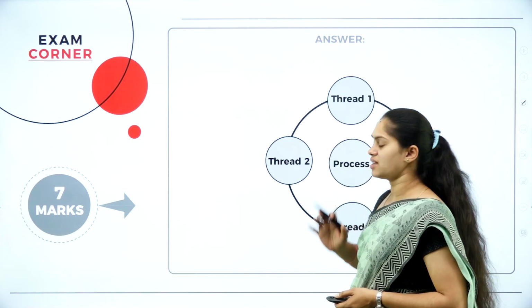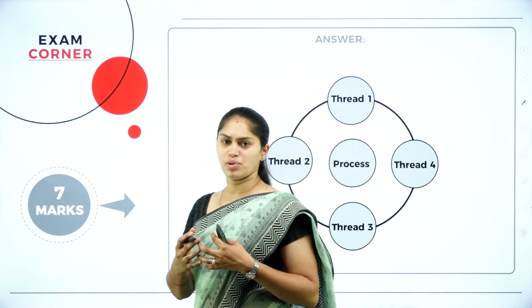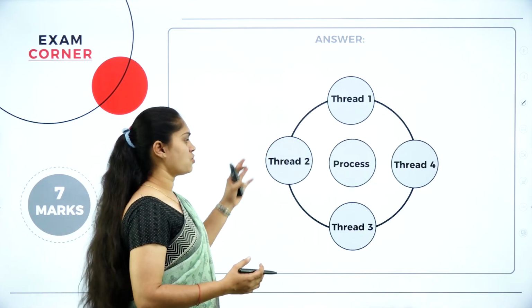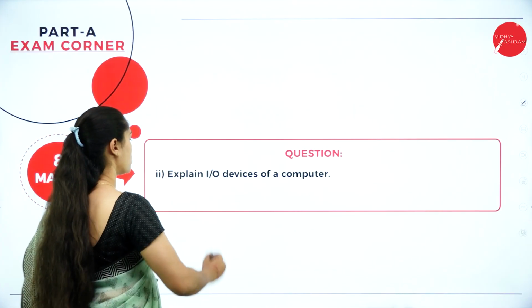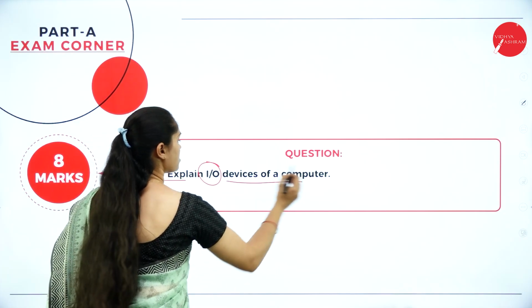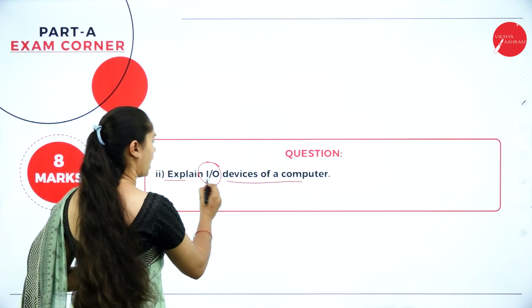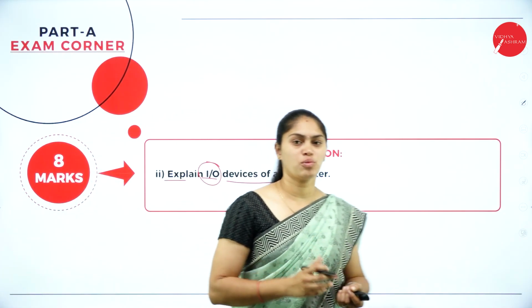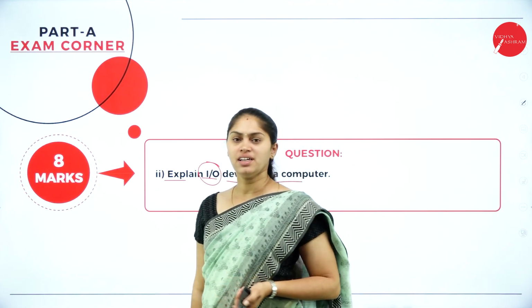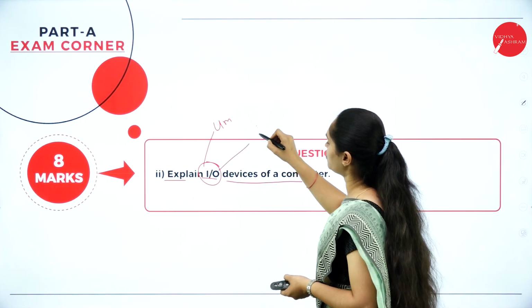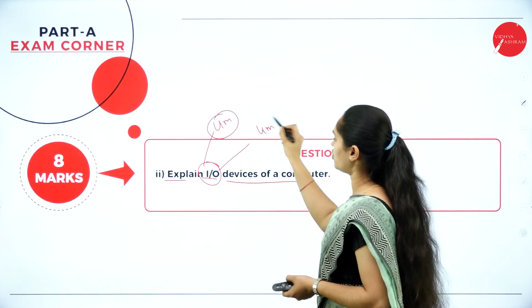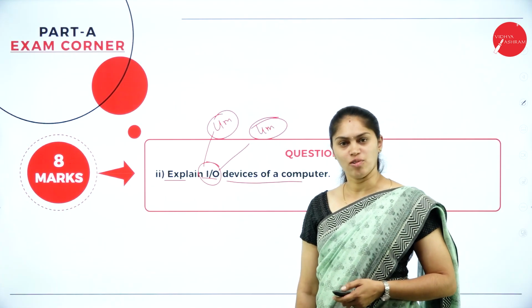Before that, you can see the threads. That means we have different processes in this network which we are connecting in order to work. And we have a second question. Explain I/O devices of a computer. What does it mean? I/O devices, that is input output devices, and it is for 8 marks. So consider 4 marks for input and 4 marks for output. Write any 4 input devices, write any 4 output devices.